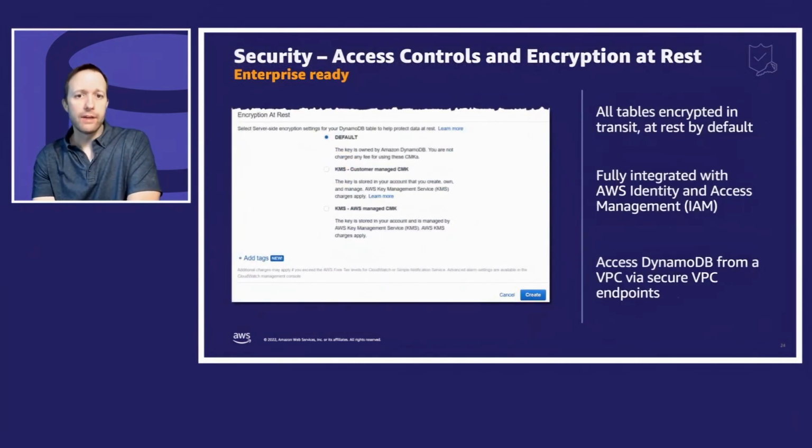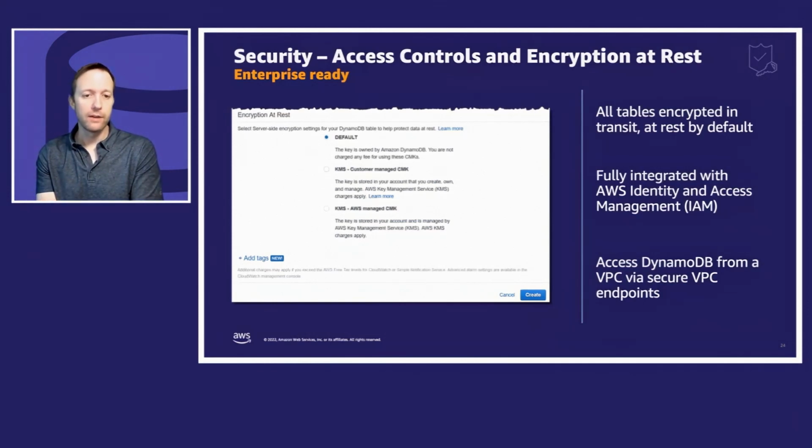When it comes to security, let me tell you a few things. First is about encryption. Your data is encrypted. You actually can't turn off encryption. It's encrypted on the wire. It's encrypted at rest. Your choice is, do you want the default encryption where DynamoDB manages it, or do you want to use a KMS? And if you use a KMS, a key management system, you can have AWS manage the key, or you can have a customer managed, a customer provided key.